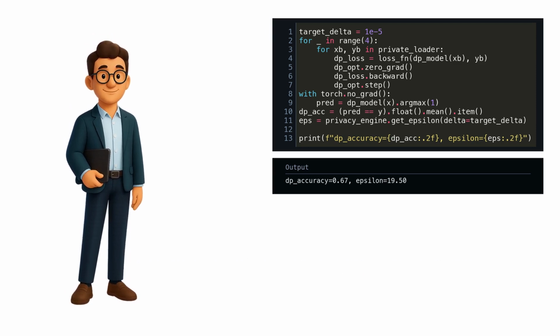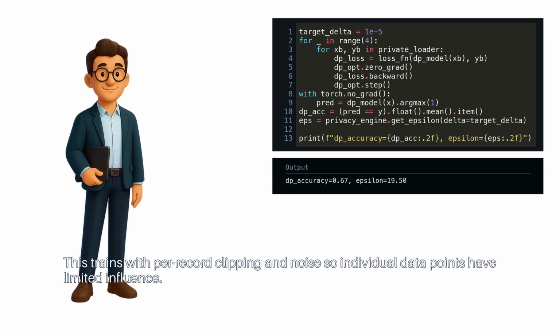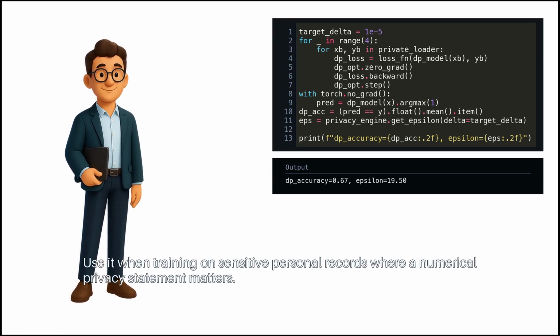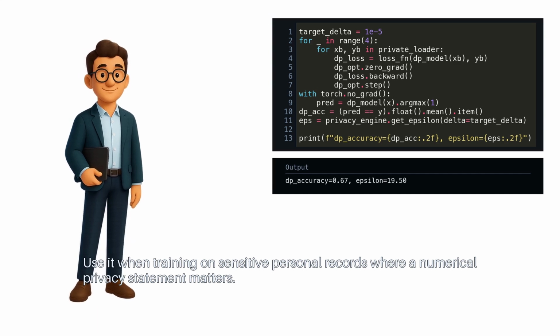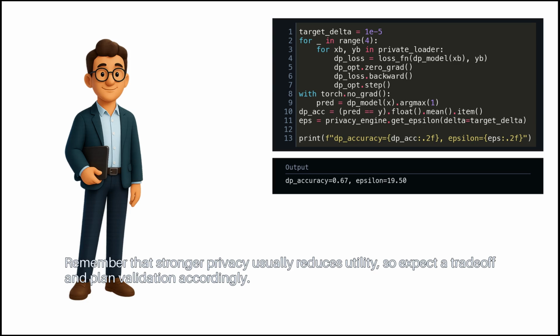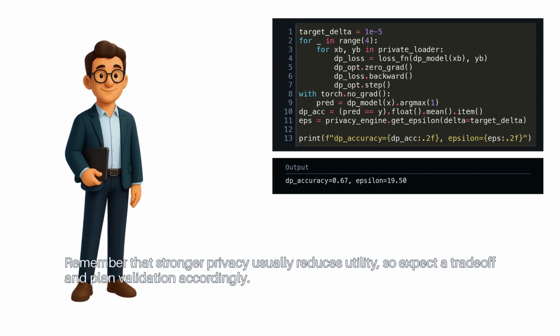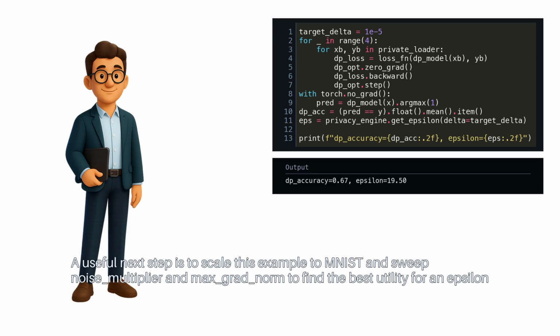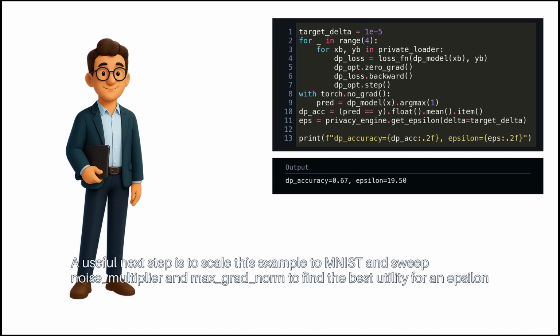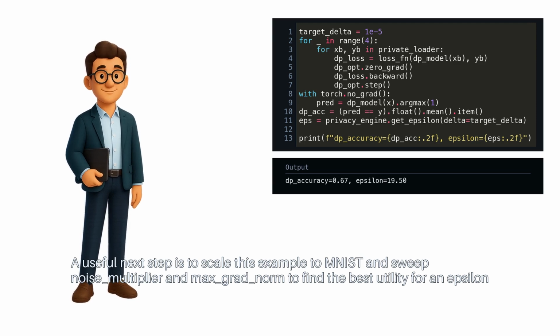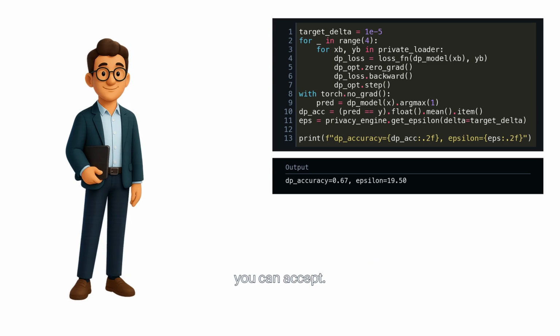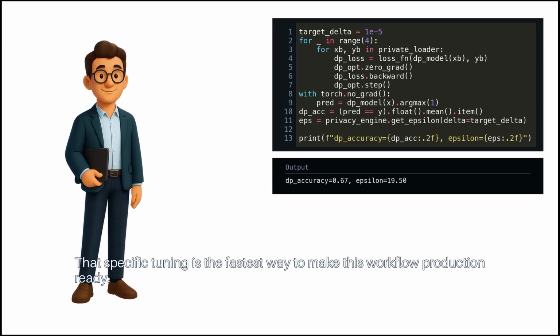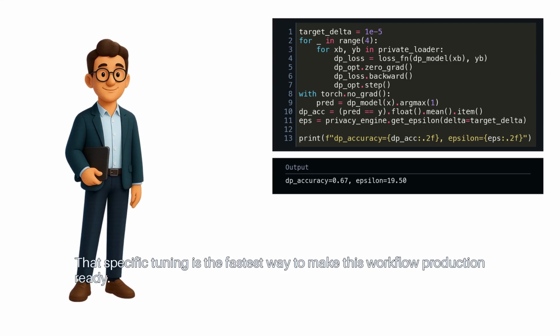3 quick takeaways. This trains with per-record clipping and noise, so individual data points have limited influence. Use it when training on sensitive personal records where a numerical privacy statement matters. Remember that stronger privacy usually reduces utility, so expect a trade-off and plan validation accordingly. A useful next step is to scale this example to MNIST and sweep noise multiplier and max grad norm to find the best utility for an epsilon you can accept. That specific tuning is the fastest way to make this workflow production ready.